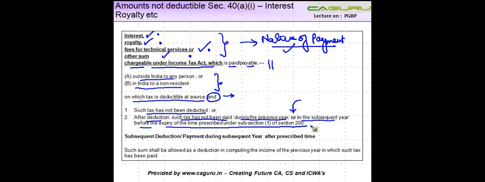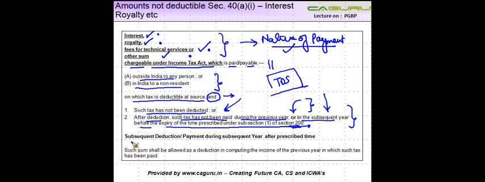Now there are time limits prescribed within which you have to deposit the tax with the government, okay? And it varies depending on the date when you have deducted the tax. These time limits are given in subsection 1 of section 200, right? We will see these details when we discuss the chapter on TDS. So the fact is, you either do not deduct tax or after deducting you do not deposit it with the government within these prescribed times, then the consequence is you will not be allowed a deduction for this expenditure.